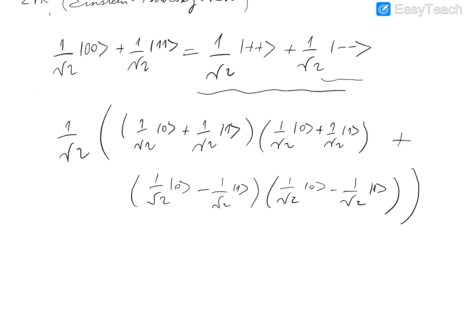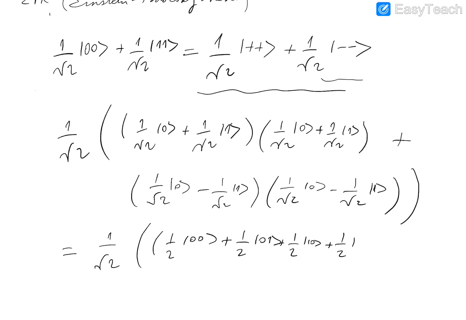Okay, so then distributing, this is equal to 1 over square root 2 times: 1 over 2, |00⟩, plus 1 over 2, |01⟩, plus 1 over 2, |10⟩, plus 1 over 2, |11⟩, plus 1 over 2, |00⟩, minus 1 over 2, |01⟩, minus 1 over 2, |10⟩, plus 1 over 2, |11⟩.